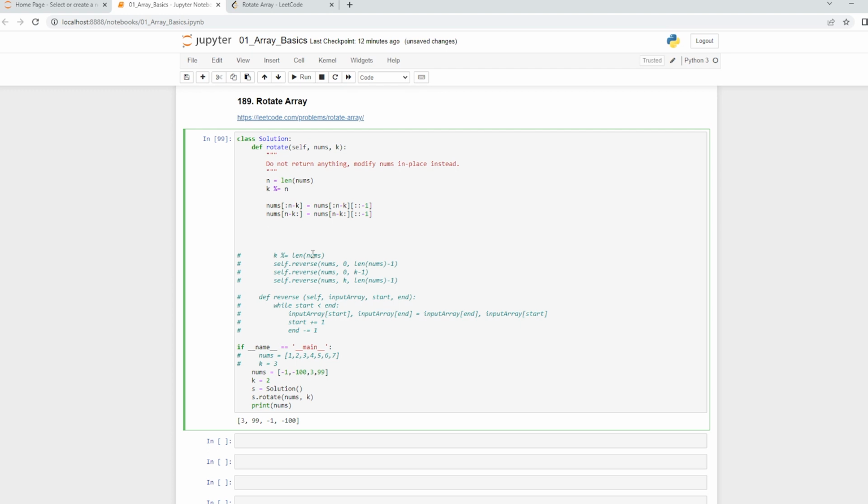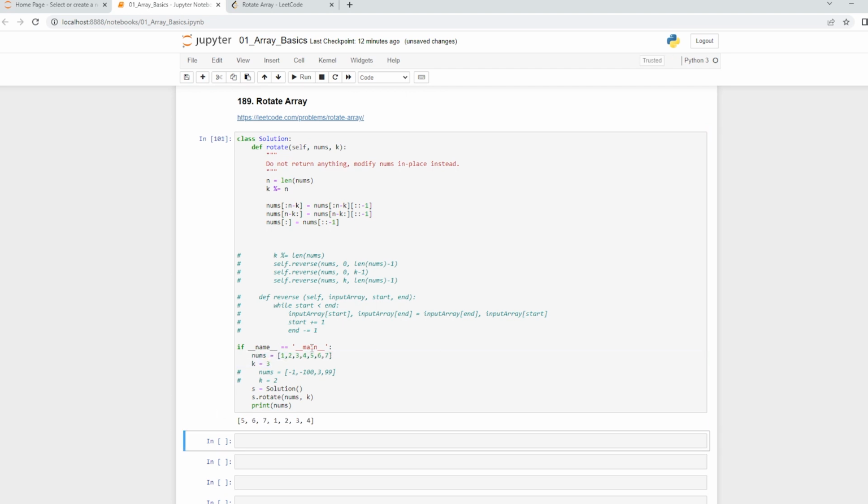And the last one, I want to reverse the entire array. So now I'm going to say nums[:] is equal to nums[::-1], like this. And now if we try to run this, the solution is exactly the same. Even if I check for the other two, the first one, and I run it, I have it.